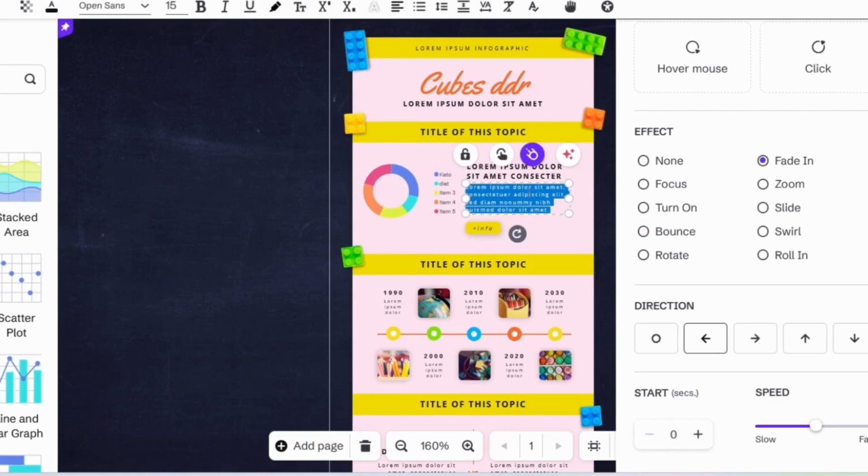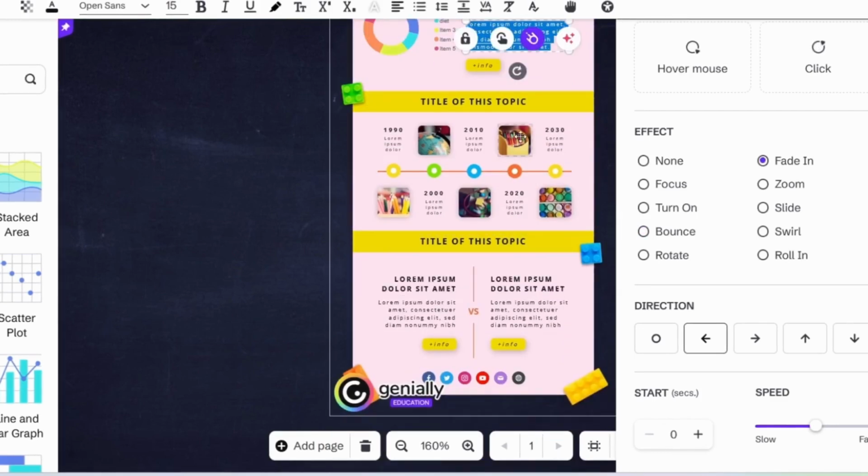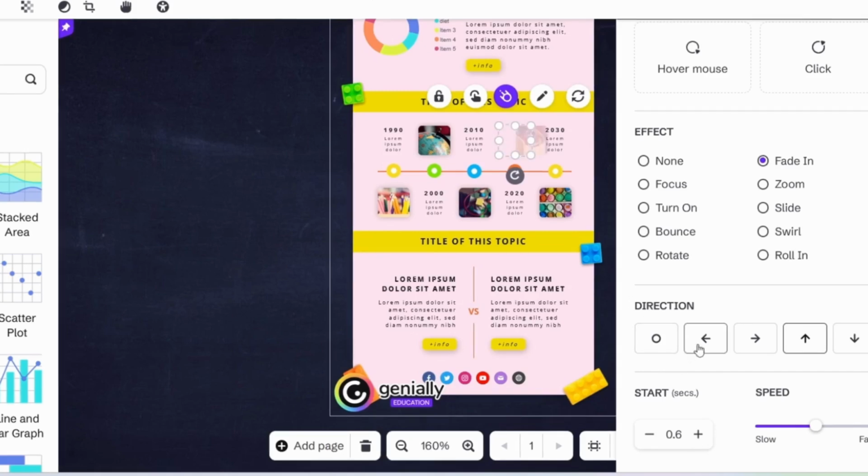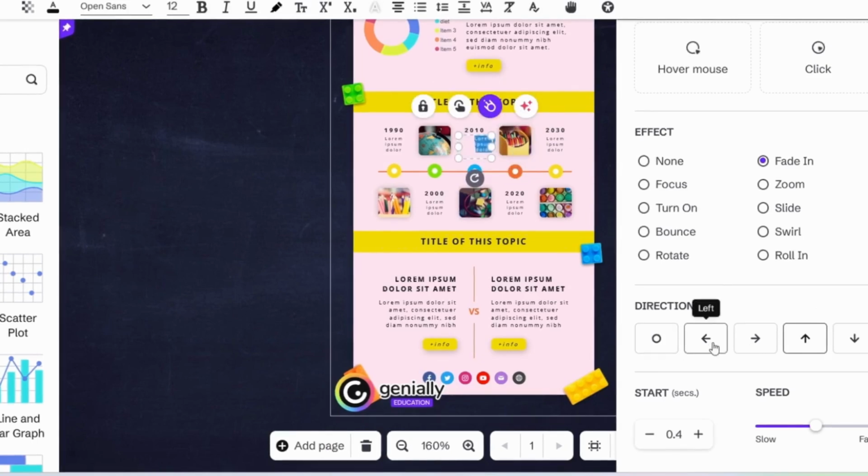I can also animate this text. I can animate these images here. For example, let's just say I will add this. Actually, I will add this. And I will also add this text here. As you can see, I am animating everything.